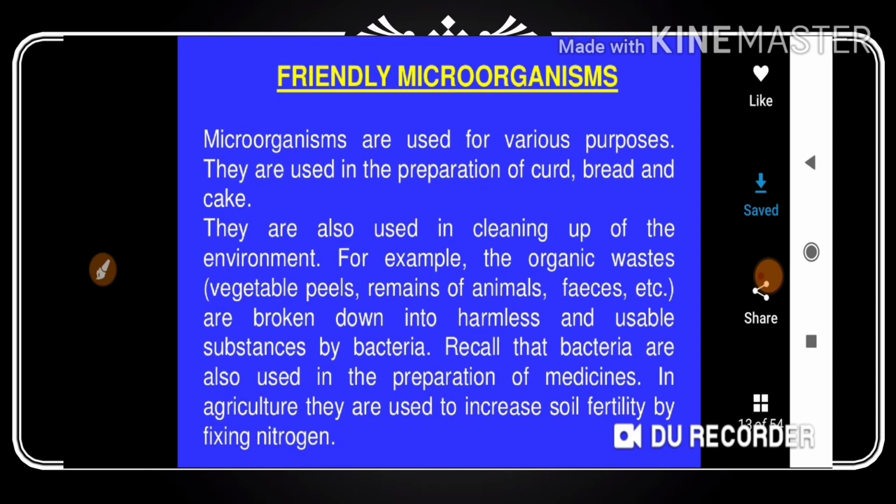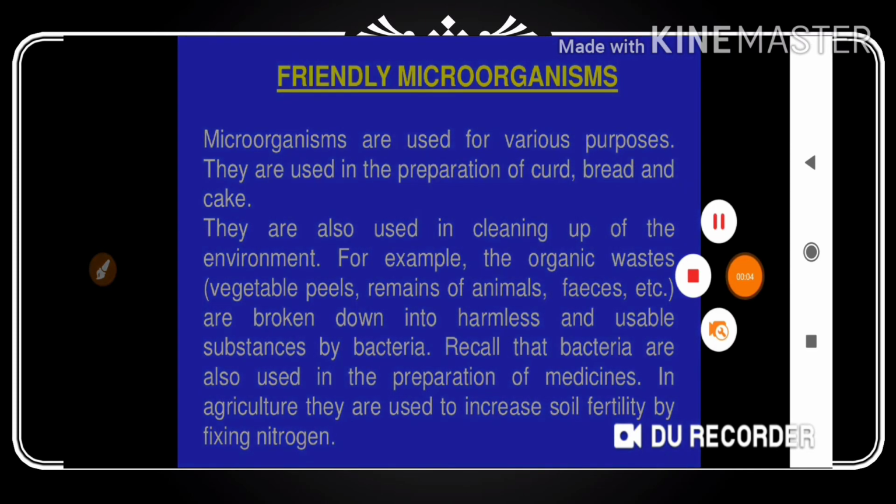Those rhizobium bacteria are present on the roots of the plant. They convert the nutrients in the form of nitrogen into ammonia. That ammonia is fixed into the soil to bring fertility to the soil, and the nutrients can be absorbed by the xylem and phloem vessels of the plant. We discussed that in depth in that chapter, and it is also discussed in 7th standard. So please keep in mind, this is very important.